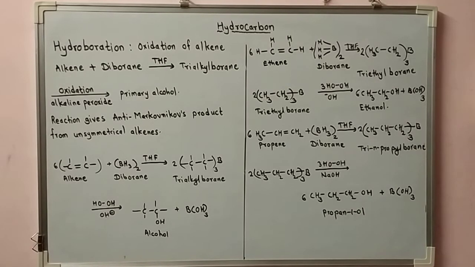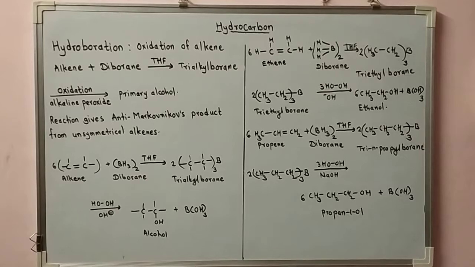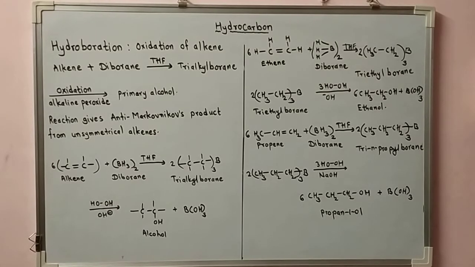boric acid. Here this is a primary alcohol as the OH group is attached to a primary carbon atom. So propene gets converted to propan-1-ol using diborane.